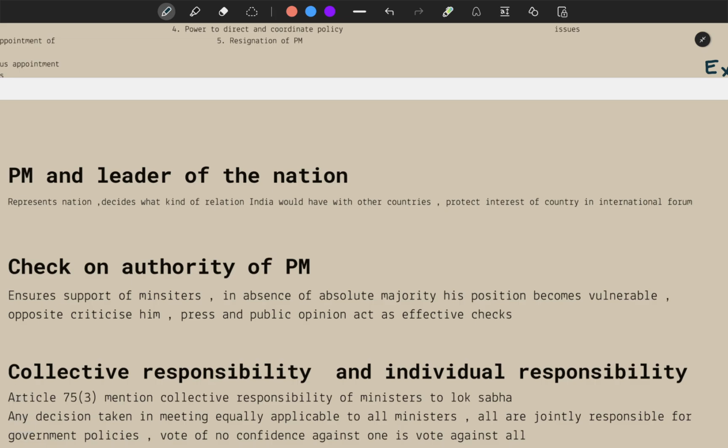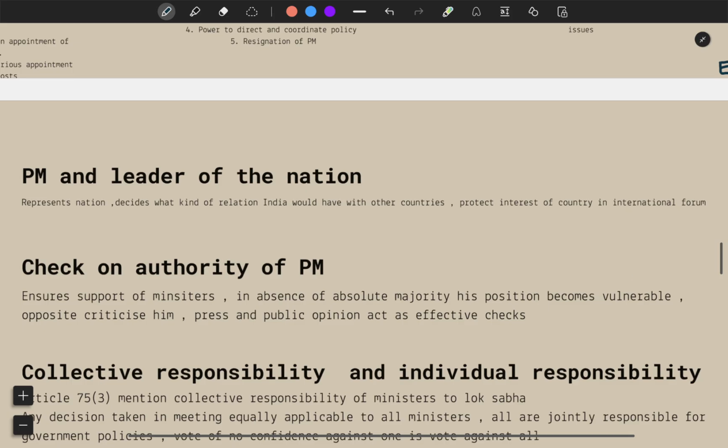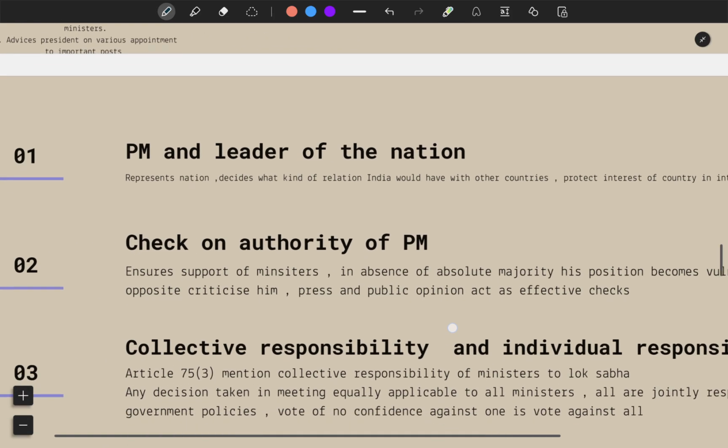Like if we want to support Bangladesh when they are in crisis, then this decision lies with the government, and the government is headed by the Prime Minister. So he is deciding what kind of relations we are going to hold with other countries, with our neighbors. And also it is his duty to protect the interest of the country in international forums.